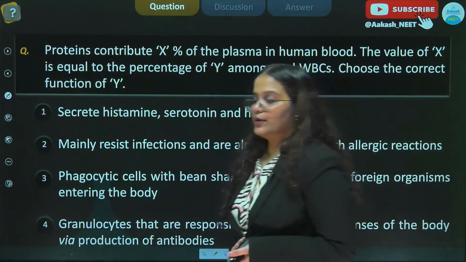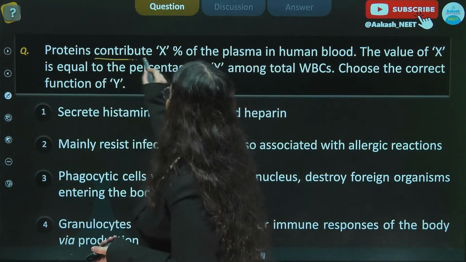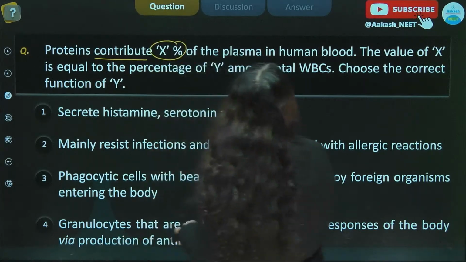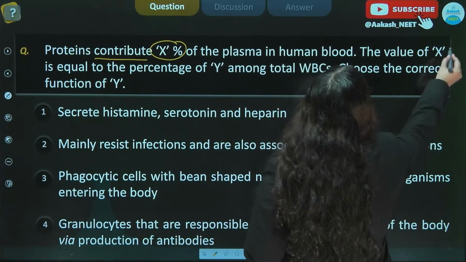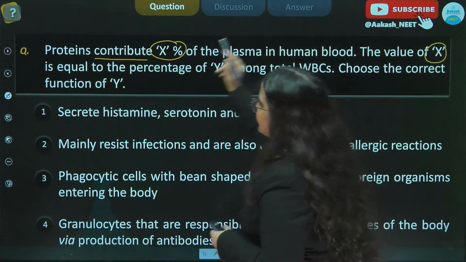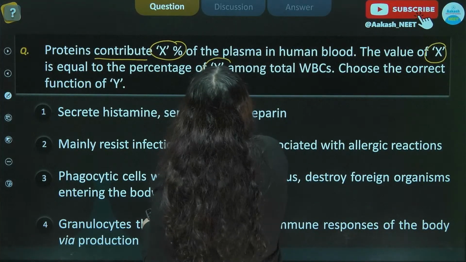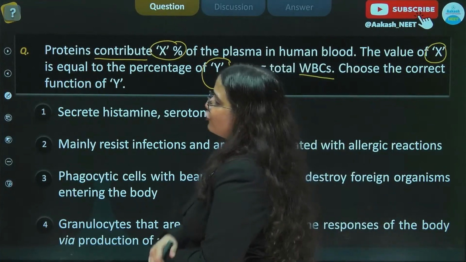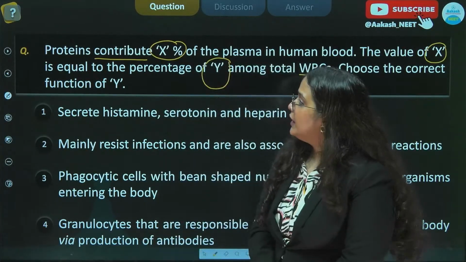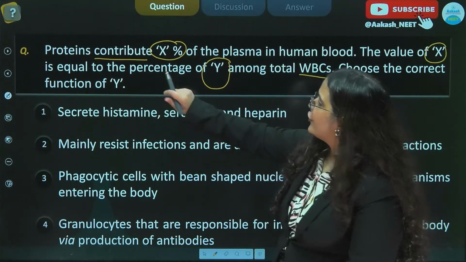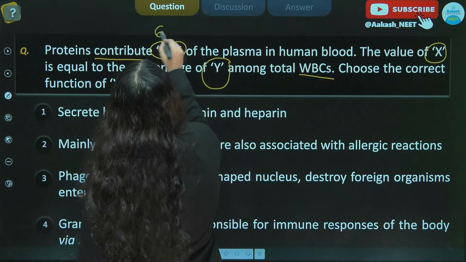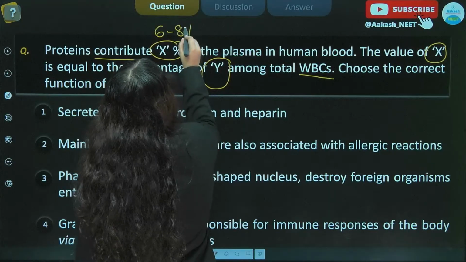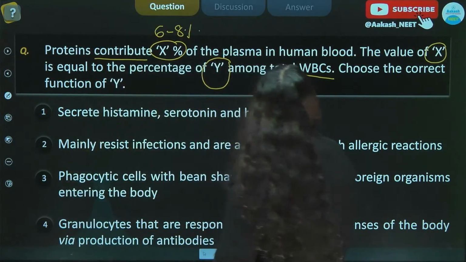Moving on to our next question. It states proteins contribute X% of the plasma in human blood. The value of X is equal to the percentage of Y among total WBCs. Choose the correct function of Y. We discussed that proteins contribute 6 to 8% of the plasma in human blood.